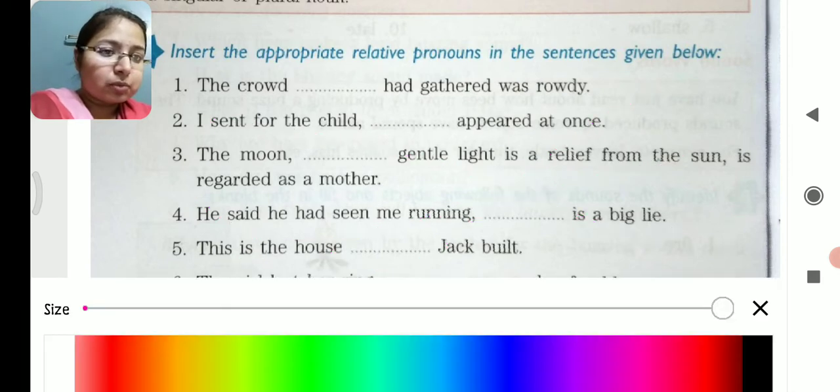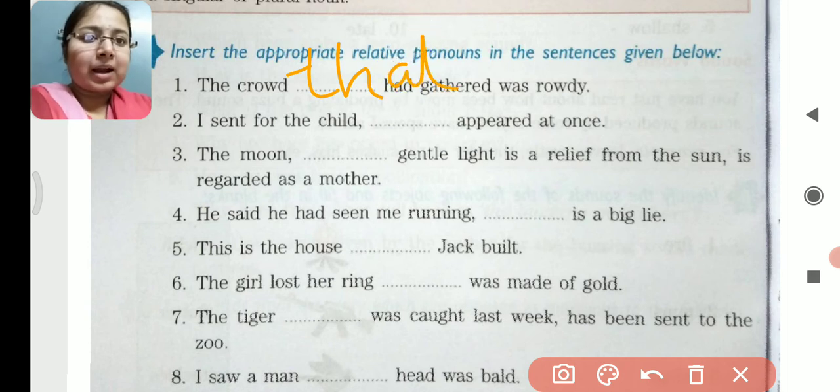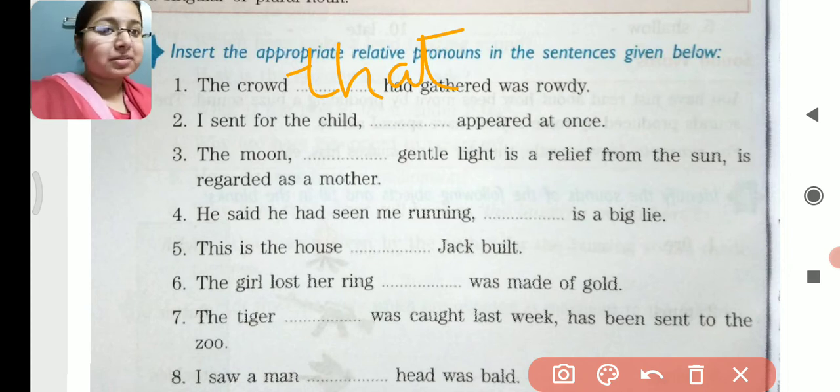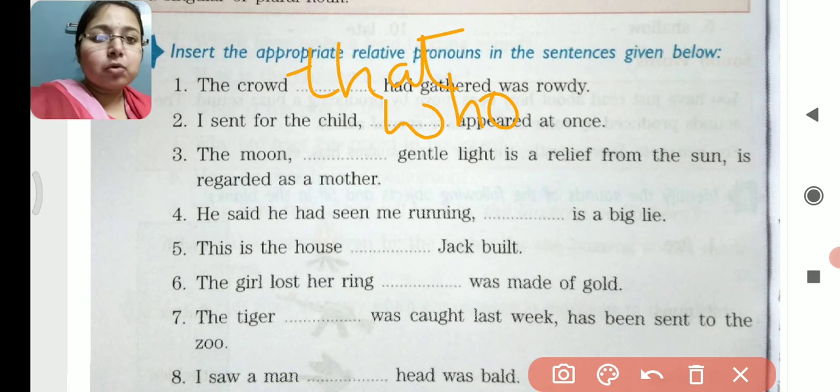Yes, the crowd that had gathered was rowdy. Next, I sent for the child dash appeared at once. So we are talking about a particular person, and with persons we use who. I sent for the child who appeared at once. Next, the moon dash gentle light is a relief from the sun is regarded as a mother. Students, in this question one mistake is there.